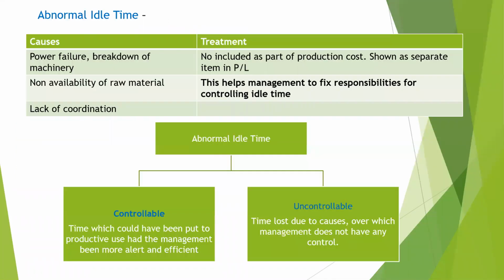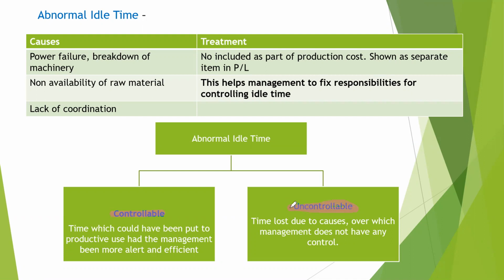But there can also be some reasons because of which the employee is not able to work, such as a sudden breakdown of machinery, power failure, non-availability of raw materials, etc. These are sudden situations and are not a continuing phenomenon, and these can be controlled in some way. If we go into detail on abnormal idle time, we see that these can also be classified into two types. One is controllable abnormal idle time, and second is the uncontrollable one.